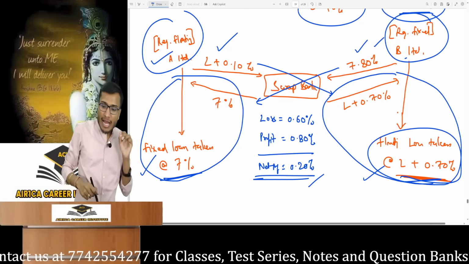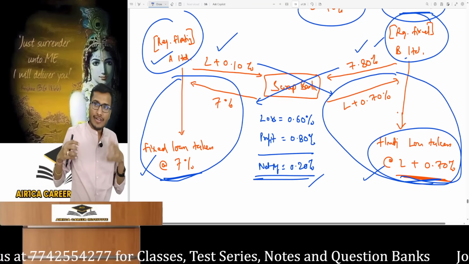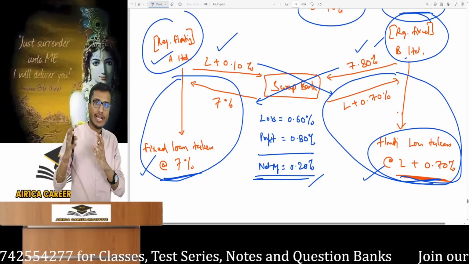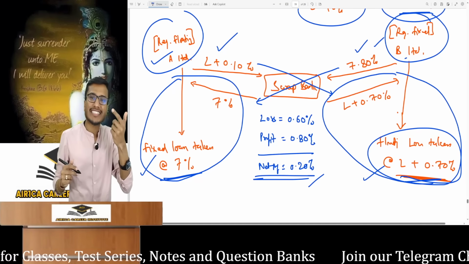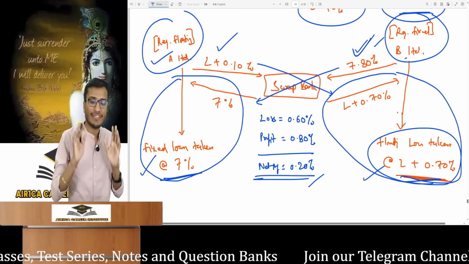Is that clear? Now let's examine B Limited. It took a fixed rate loan through a swap, so it will have to pay fixed interest to the swap bank. How much? What was the cost to it? 7.8%. Let's take this once to verify.